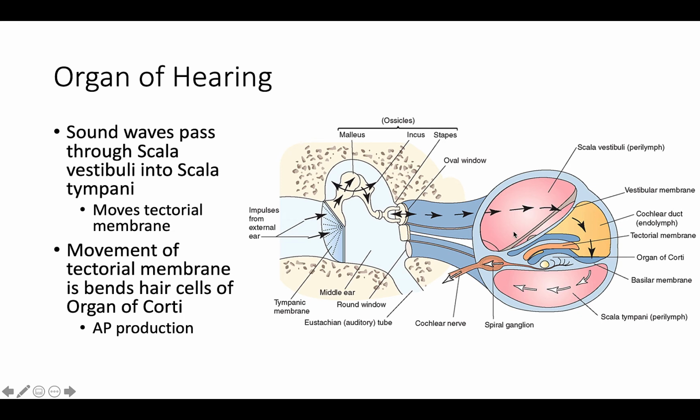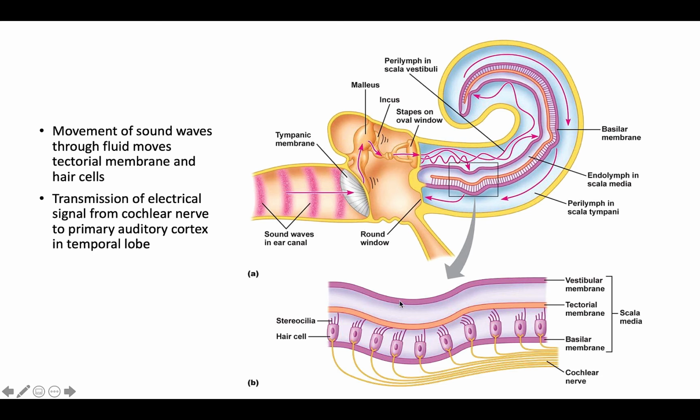So the scala vestibuli connects directly to the scala tympani continuously, and throughout this continuous tube, sound waves move through the liquid and displace the membrane, causing bending of the hair cells in the organ of Corti and producing an action potential. And so what we're seeing here is movement of sound waves through the fluid that move the tectorial membrane and hair cells.